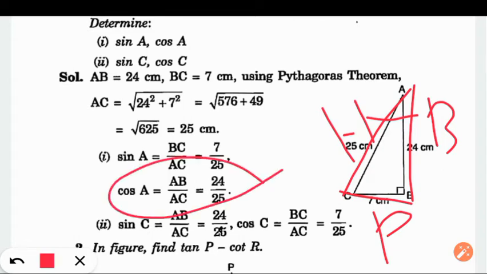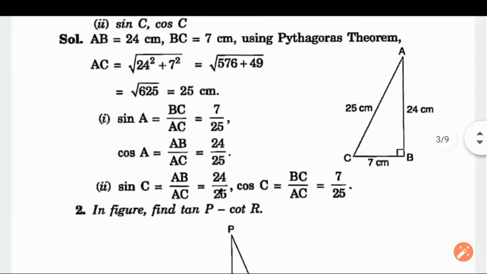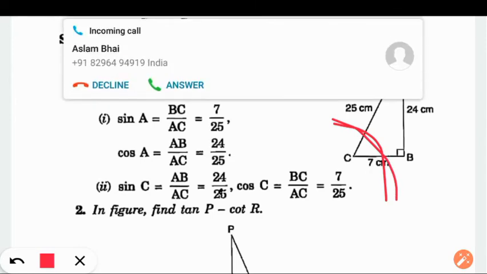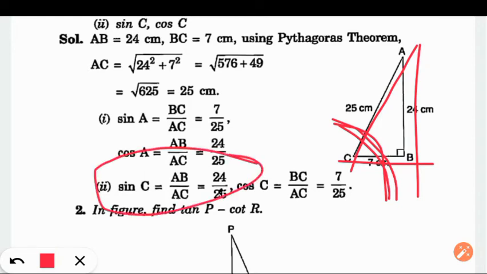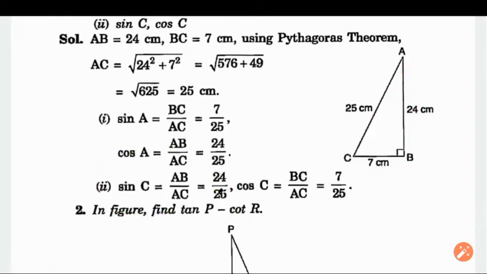Now sine of angle C: with respect to this angle, this is base, this is hypotenuse, and this is perpendicular. So sine is perpendicular by hypotenuse, AB by AC. Similarly, cos is the ratio of base by hypotenuse.